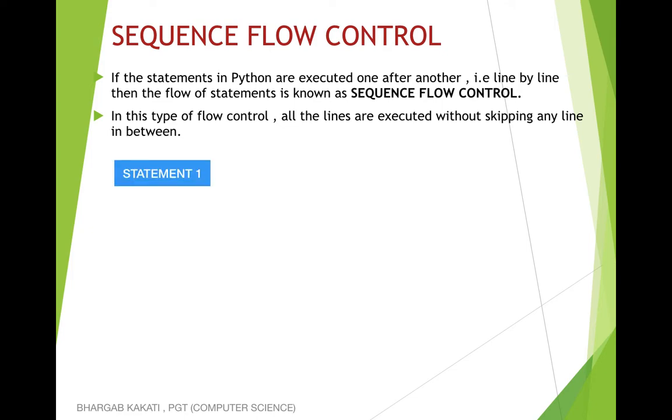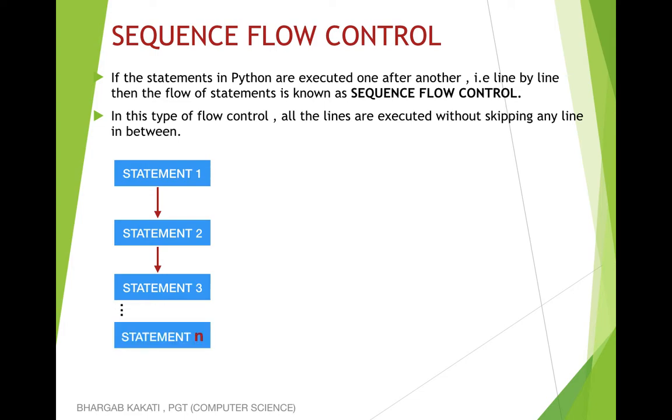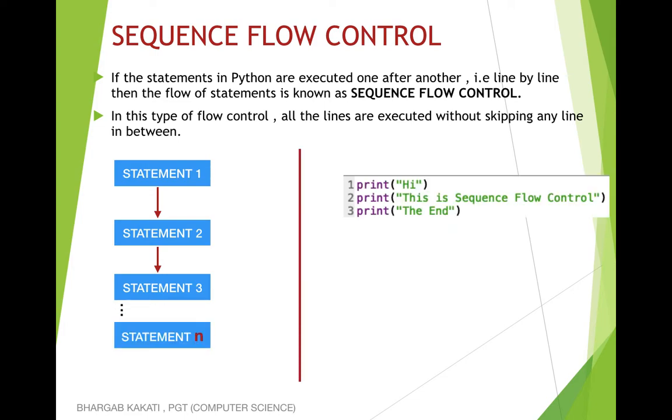So let's try to understand with the help of this diagram. Statement 1 will be executed, then statement 2, then statement 3, and then all the statements one after another. For example, here we have 3 lines. Hi, this is sequence flow control, and print the end. Here you can see that at first the first line will be executed, then the second line will be executed, and then the third line will be executed.